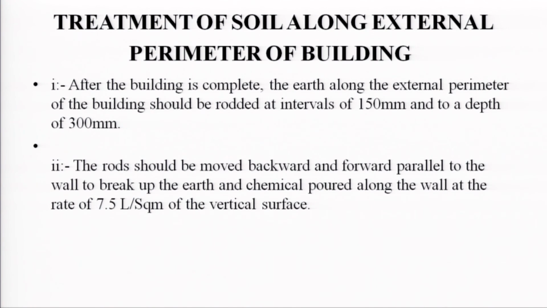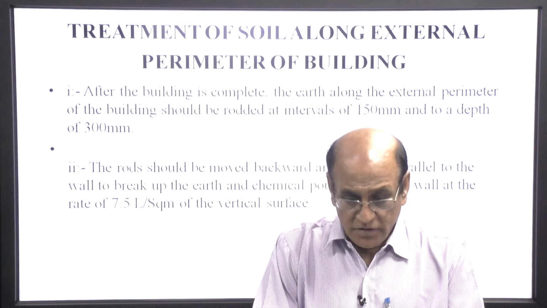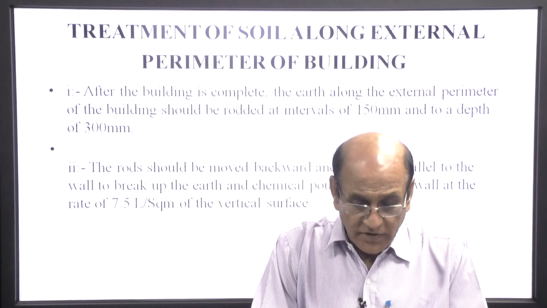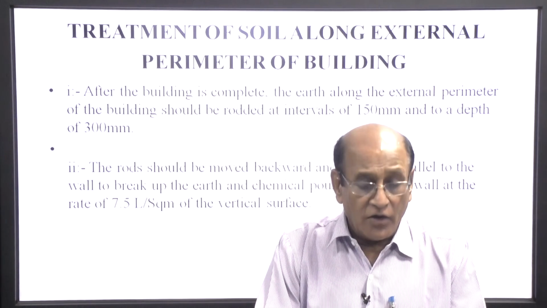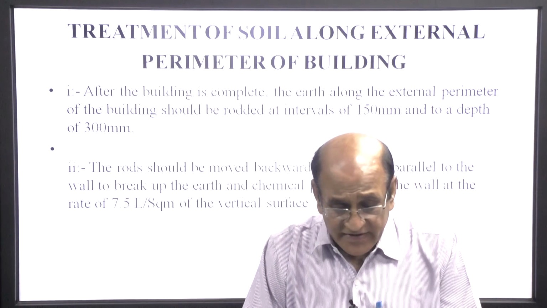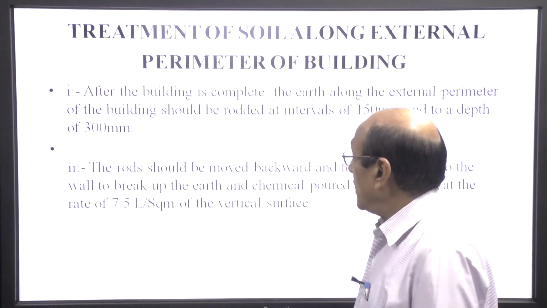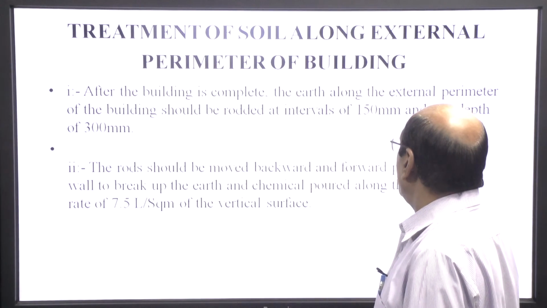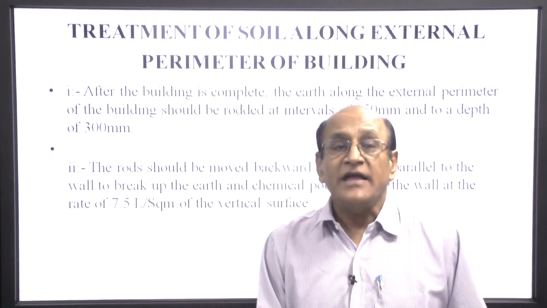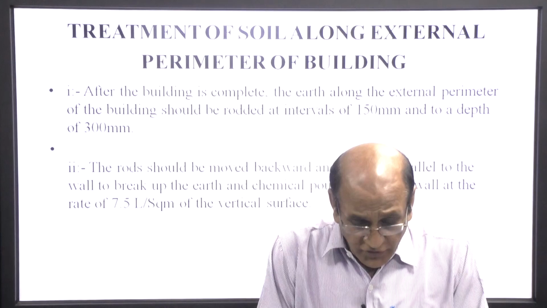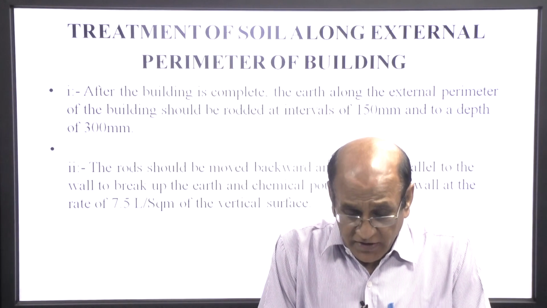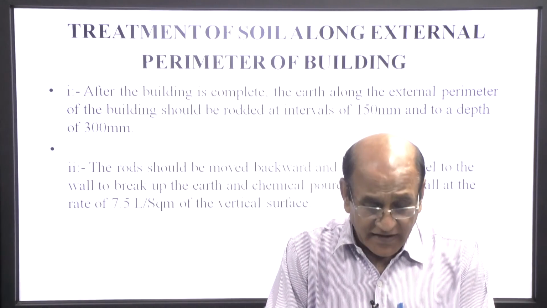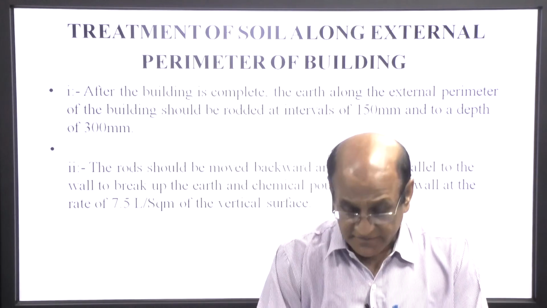Treatment of soil along the external perimeter of the building. After the building is complete, the earth along the external perimeter of the building should be eroded at an interval of 150 mm and to a depth of 300 mm. The rod should be moved backward and forward parallel to the wall to break the earth, and the chemical poured along the wall at the rate of 7.5 liter per square meter.